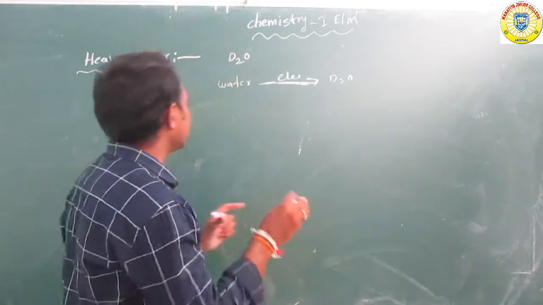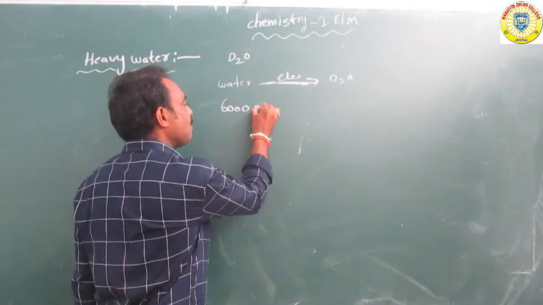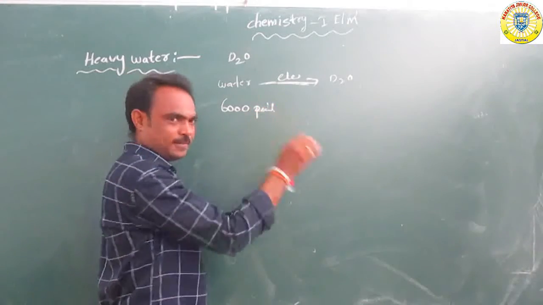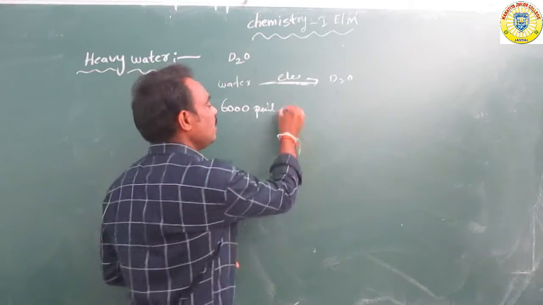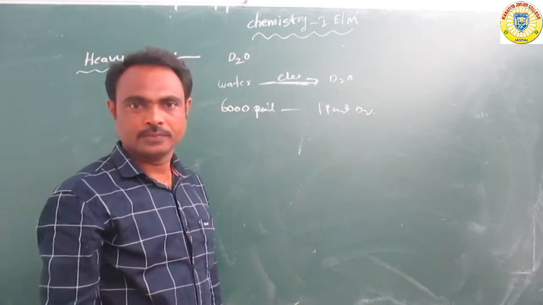Suppose, for example, 6000 parts of water contain 1 part deuterium oxide.